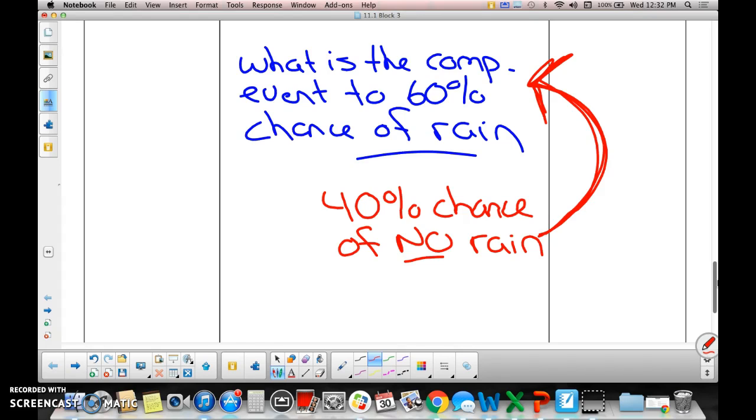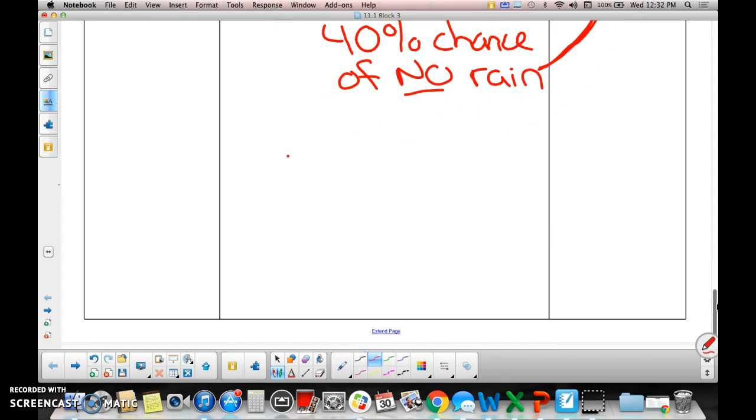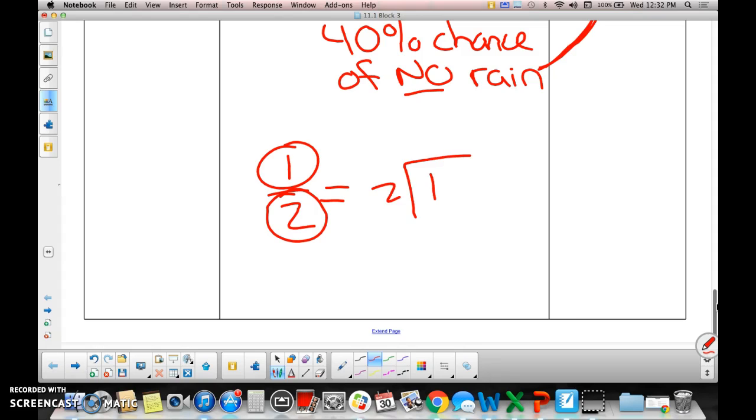The last thing that you did in your notes after complementary events is you took something like 1/2 and you converted it to a decimal, and then you converted that to a percent. So if we're going to convert 1/2 to a decimal, what number goes inside the box for division? 1. What number goes outside the box? 2. So top number in, bottom number on the outside, right? Because remember, a fraction is simply what kind of problem? A fraction is a division problem.